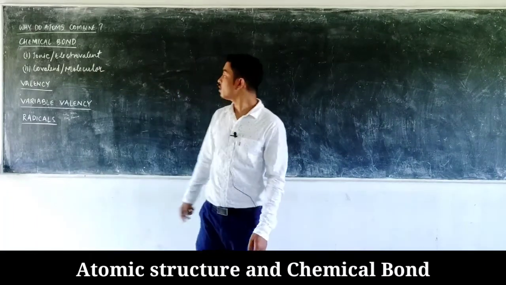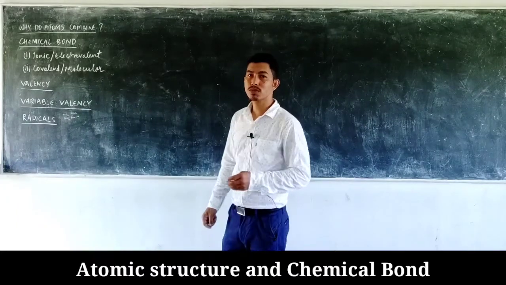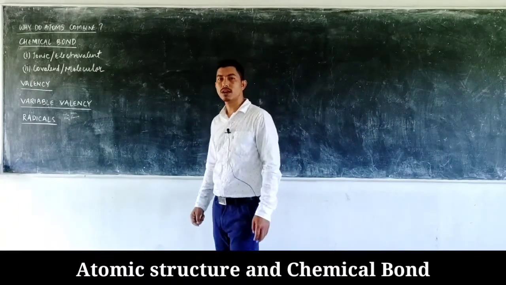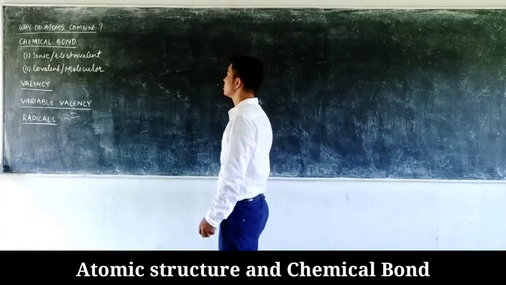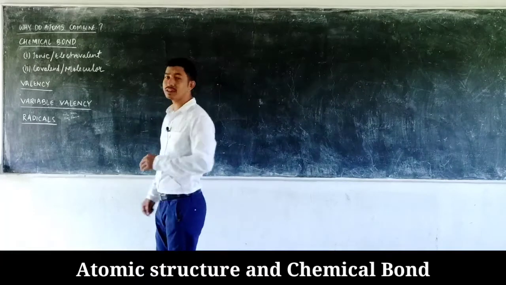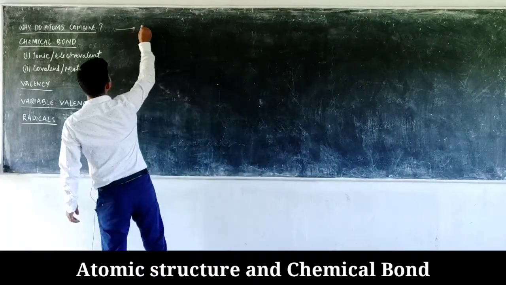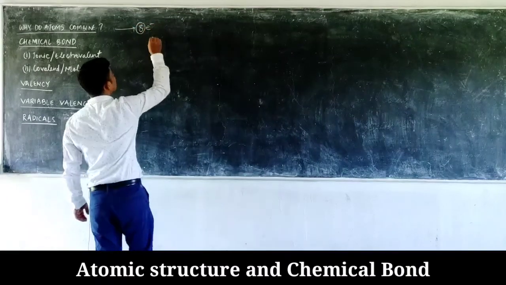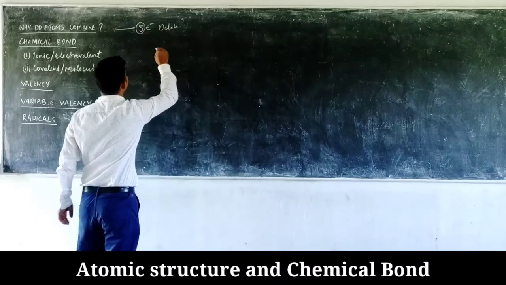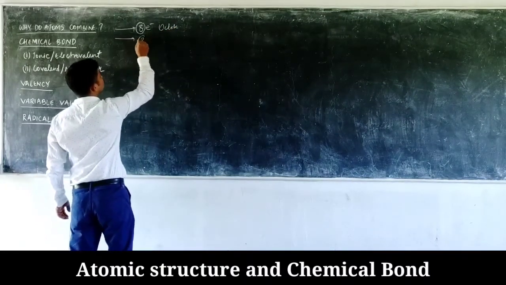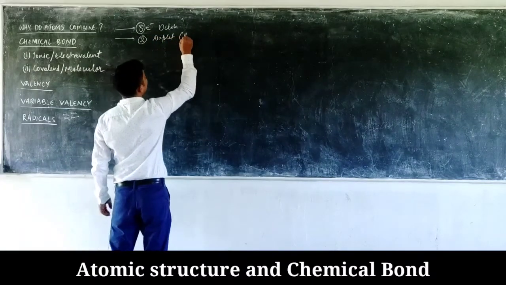Okay, so now coming to the first topic, why do the atoms combine? We know that most of the atoms are unstable. They are unstable in the sense they always want to combine with another atom. It's because most of the atoms do not have 8 electrons in the outermost orbit. So the atoms are stable when they have 8 electrons in the outermost orbit, which is known as an octet, or 2 also, which is known as a duplet. And this duplet is only for hydrogen.